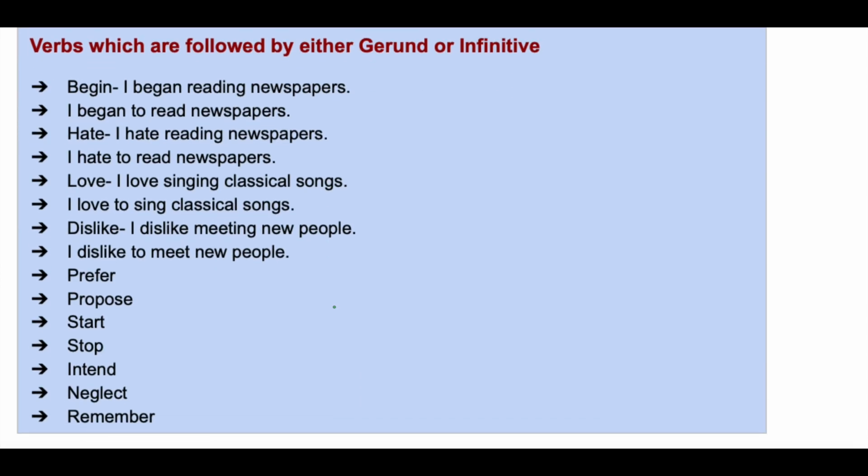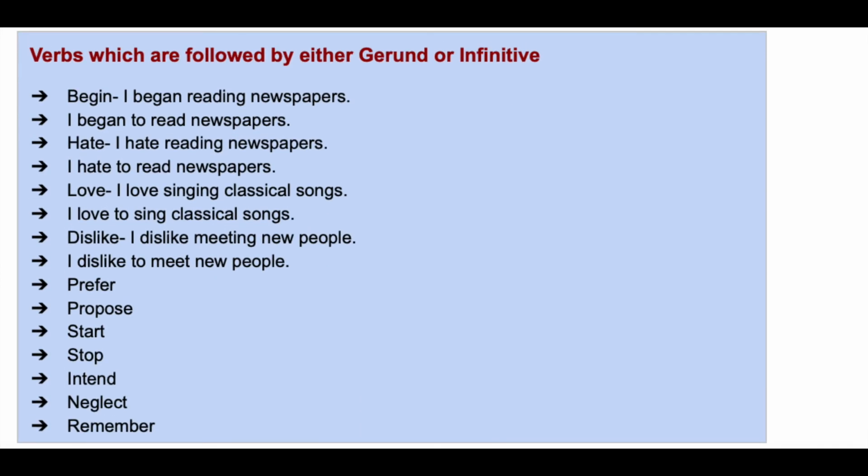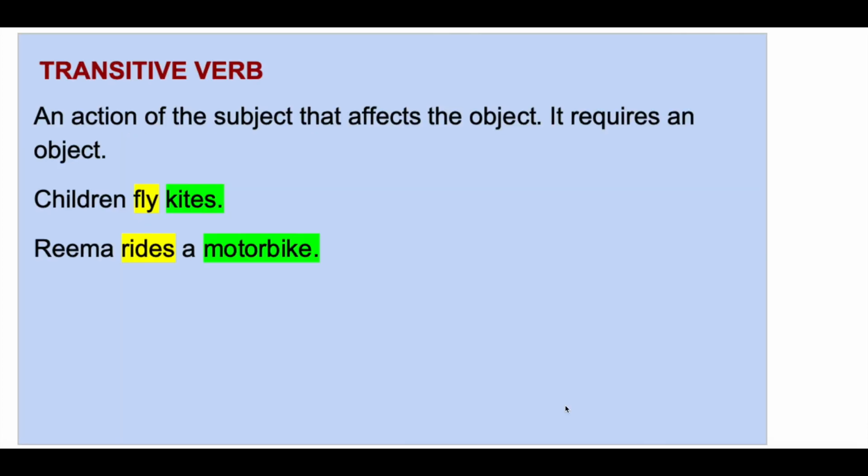Now there are verbs which are followed by either a gerund or an infinitive. You can use any one. So with propose you can use either a gerund or an infinitive. The meaning will be the same. With dislike, if you say I dislike meeting new friends, that's a gerund. I dislike to meet new friends, that's an infinitive.